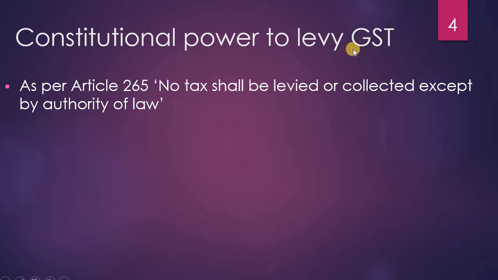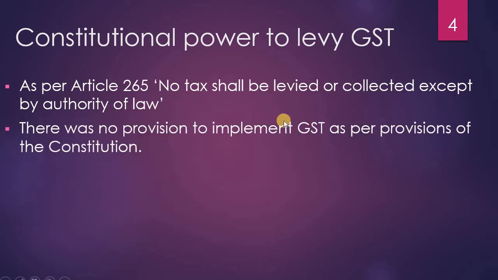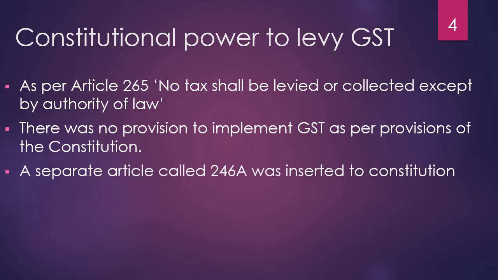It is a combination of goods and also service tax. So it is one tax in nature. Since it is a new tax, there should be a constitutional amendment. There was no provision to implement GST as per the provisions of the Constitution. So an amendment had to be made in the Constitution in order to levy the GST. A separate article had to be created to implement the GST. That's why a separate article called 246A was inserted into the Constitution.